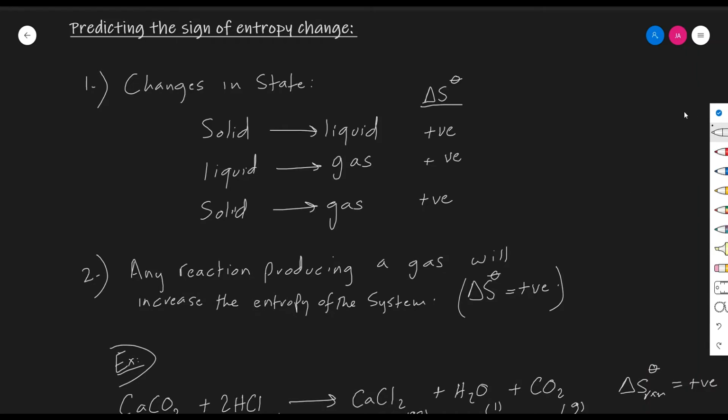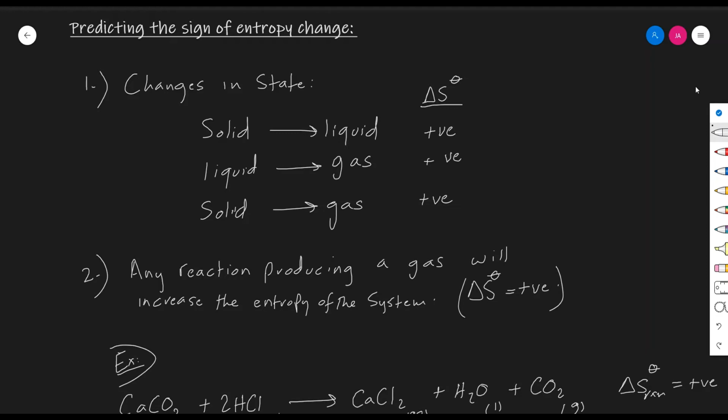You can predict the sign of the entropy change of a reaction in terms of the states of matter of both the reactants and products when comparing them together. Thus, if a substance changes from a solid to a liquid, the entropy increases, and thus the entropy change produced would be a positive value. If the substance changes from liquid to a gas, then the entropy would increase as well, producing a positive entropy change of reaction, since the entropy in the products, which are the gases, is higher than that in the reactants, which are a liquid.